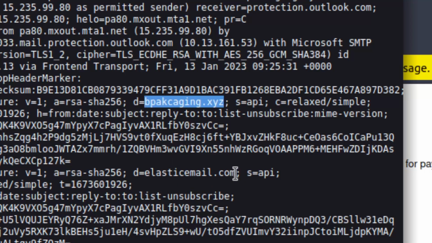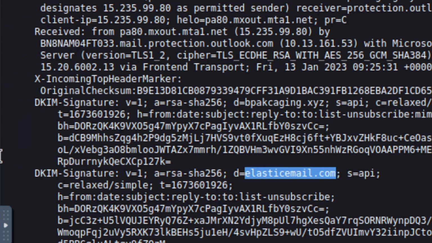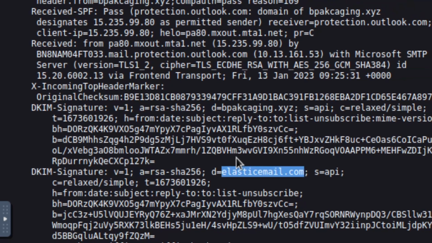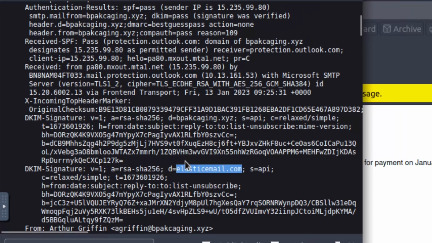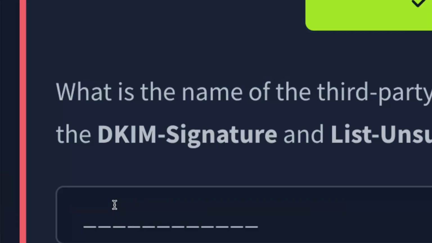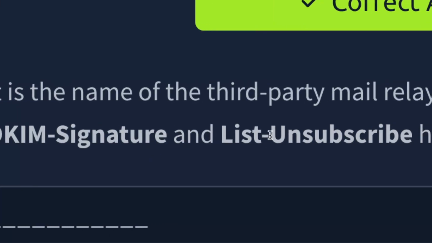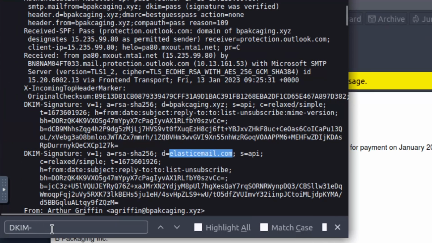I would say this is the actual email that is being forwarded to, and this is also a part of the DKIM signature. So there's two of them. There's two DKIM signature headers. There's the elastic email that's revealed in one, and then the other one was the list unsubscribe tag that we can also go look at.